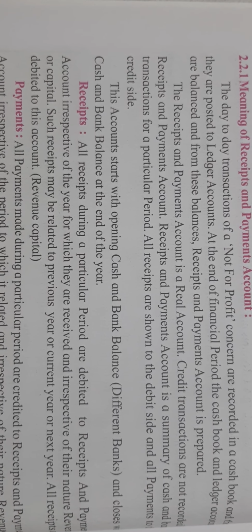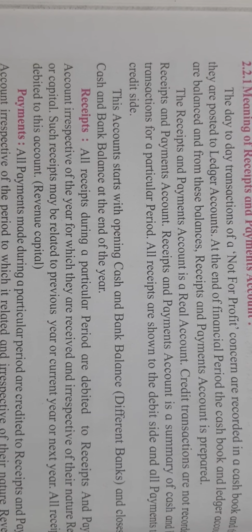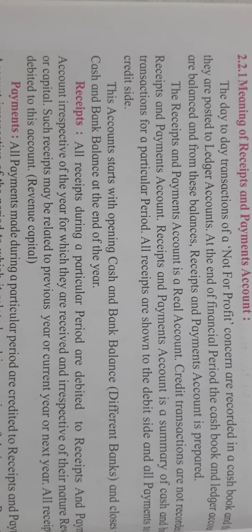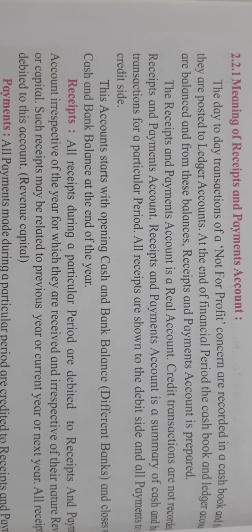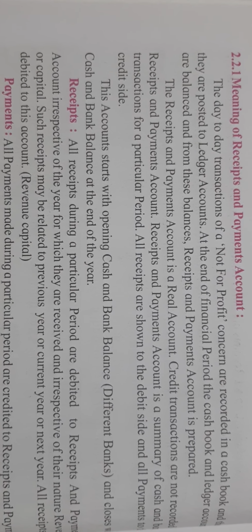So receipts and payments is a real account, right? Why? Because it is based on the cash book. Cash is which account? It is a real account, right? Then credit transactions are not recorded. Why?